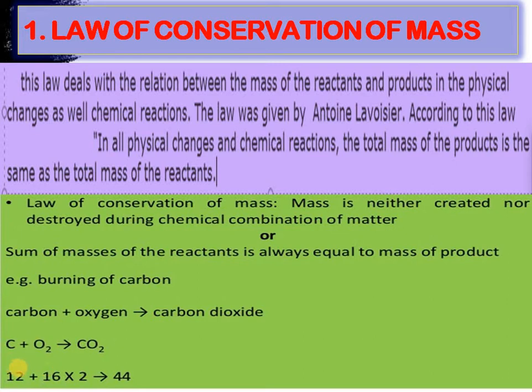The mass of oxygen is 16 for one atom, and as we have O2, it is multiplied by 2. So 12 plus 32 is 44. On the left hand side the mass is 44, and on the right hand side, if you calculate the mass of carbon dioxide, it will also be 44.